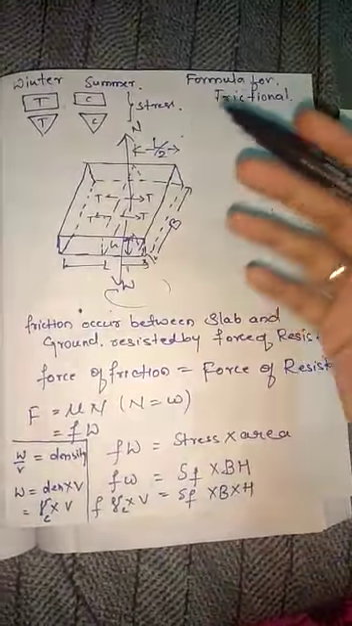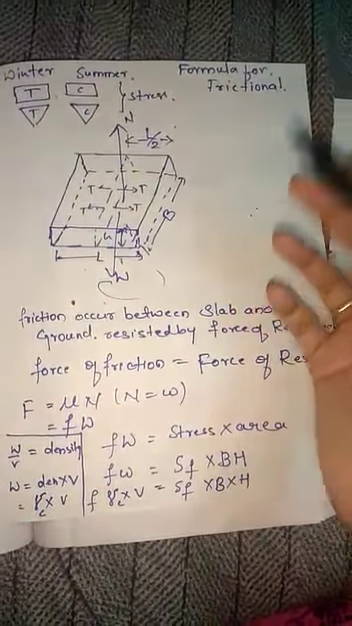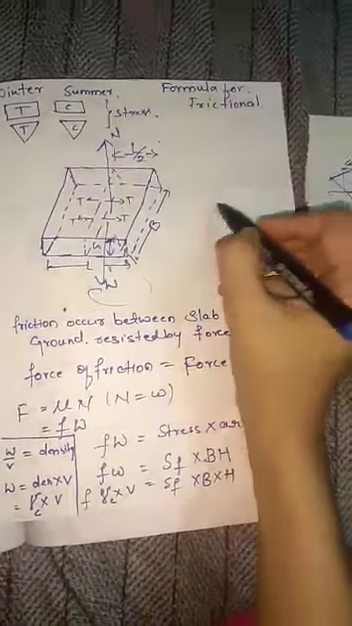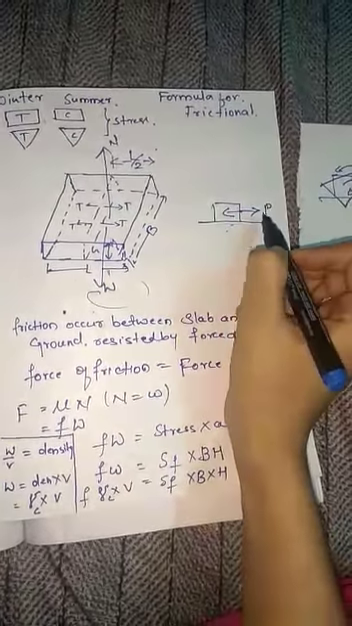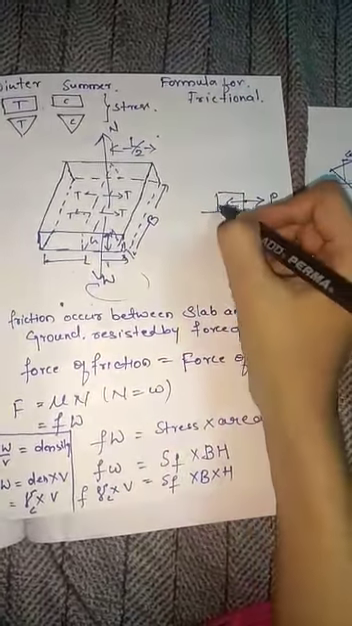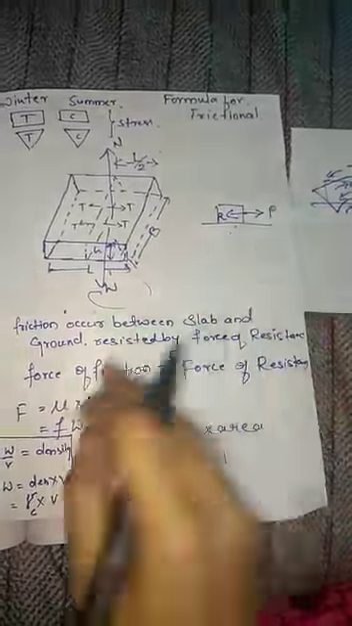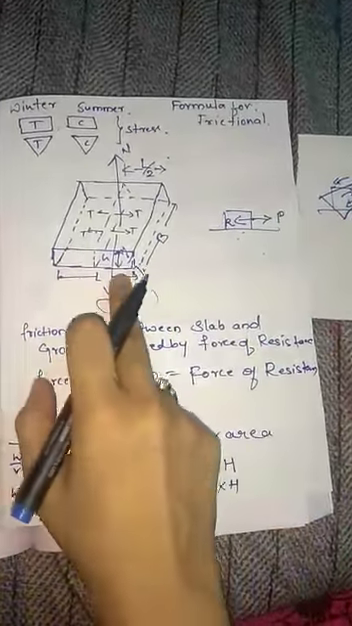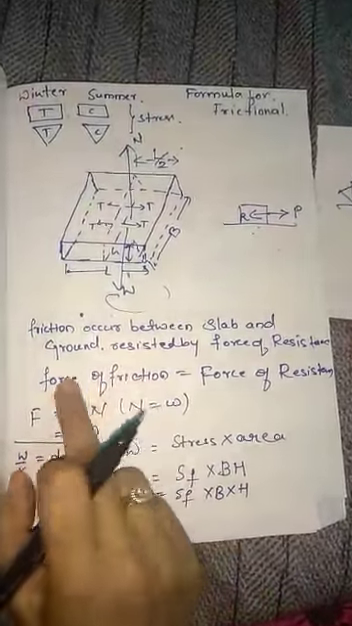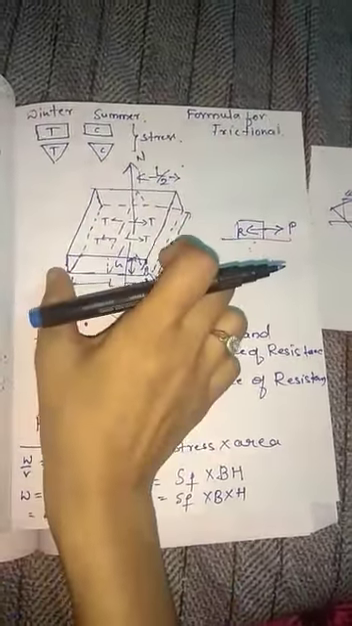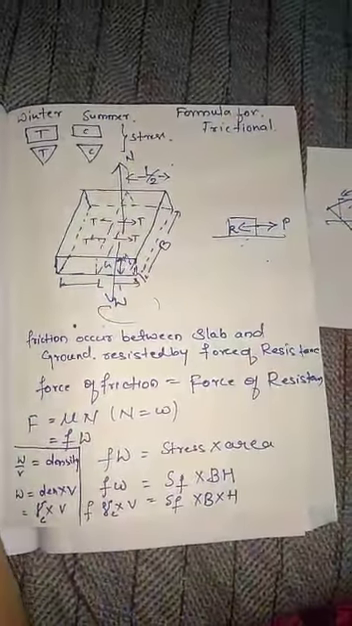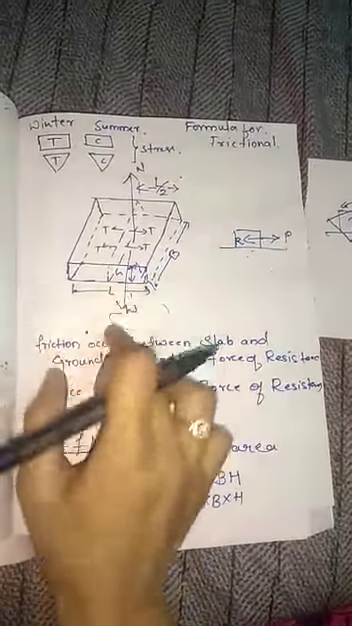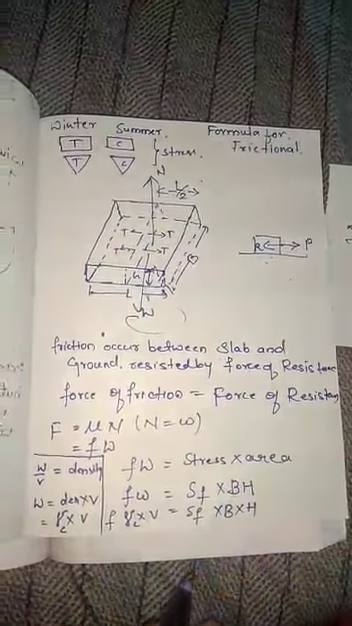That is resisted by the force of resistance. I have already explained in warping stresses: when we apply force, that should be resisted by the material. It should not undergo deformation, because of that the material should resist that force. Here the friction occurs between slab and the ground. The force of friction is equal to the force of resistance. Here the resistance is nothing but frictional stress. The friction that occurs is resisted by the frictional stress, that is the force of resistance.